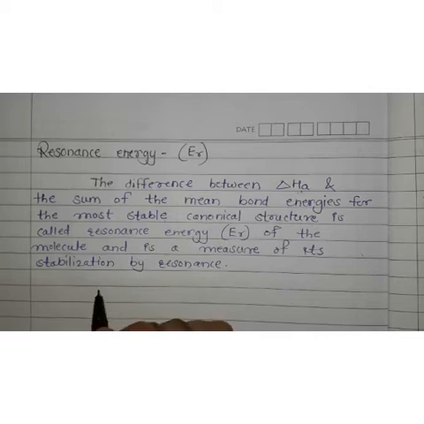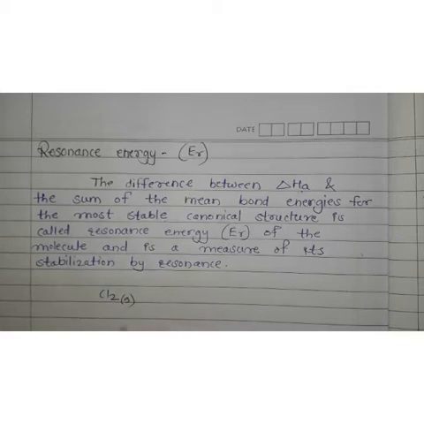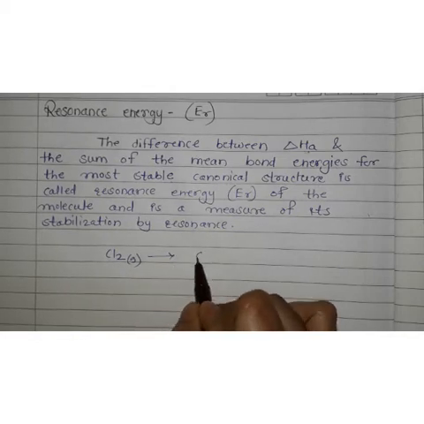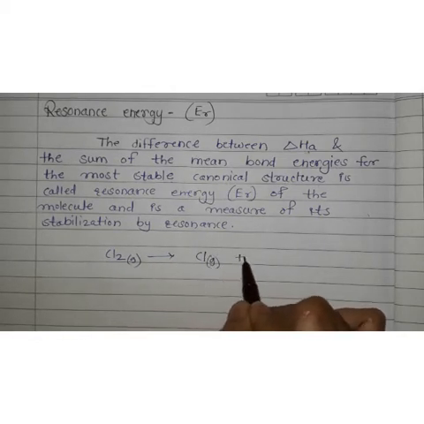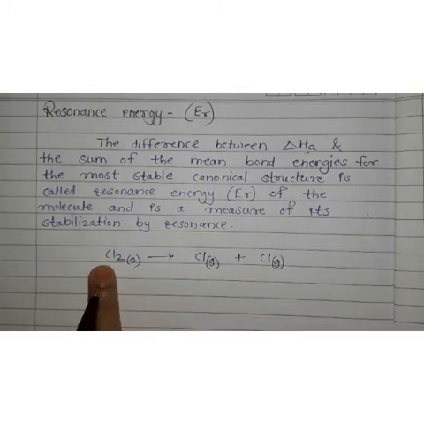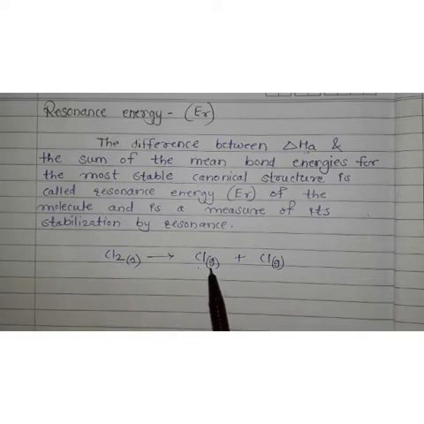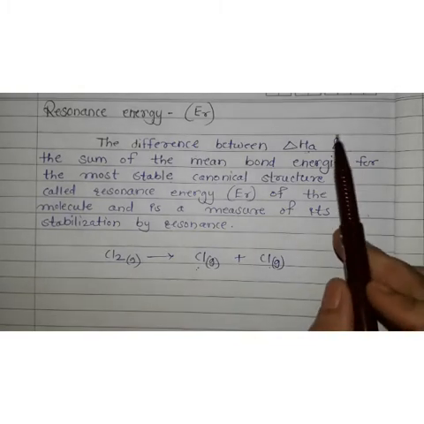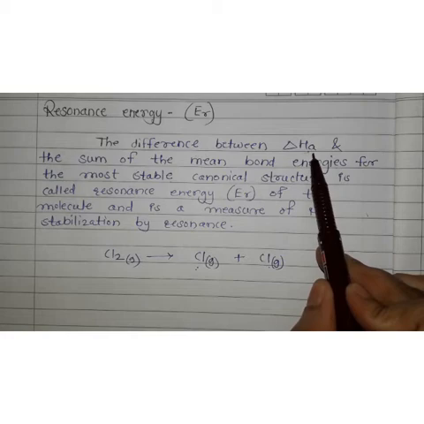For example, suppose this is a chlorine molecule in gaseous state. Chlorine is diatomic, right? So this is one molecule of chlorine in gaseous state. It will undergo dissociation and two atoms of chlorine will form, Cl plus Cl. This is a molecule and these two are atoms. So this is the process of atomization. Understood? The enthalpy associated with the process of atomization is called enthalpy of atomization.